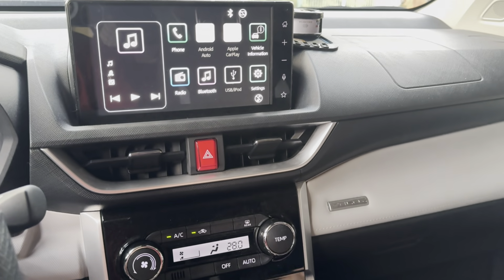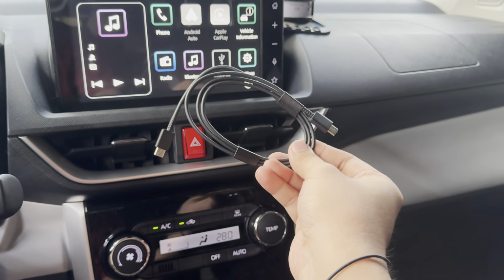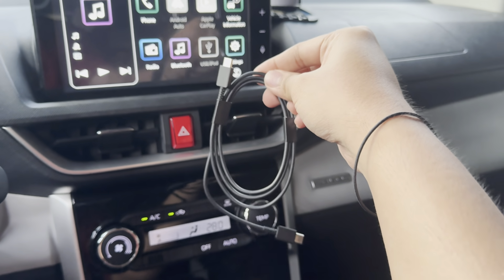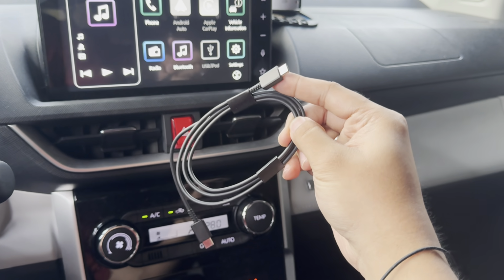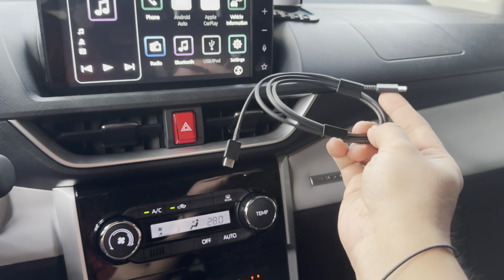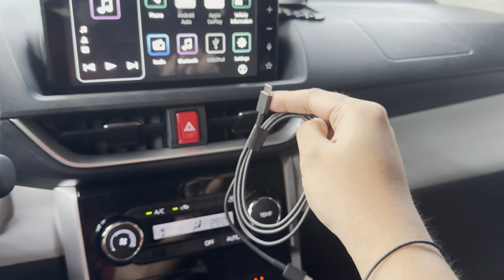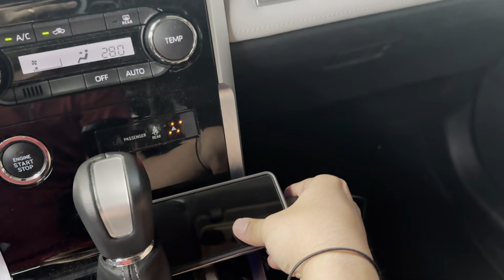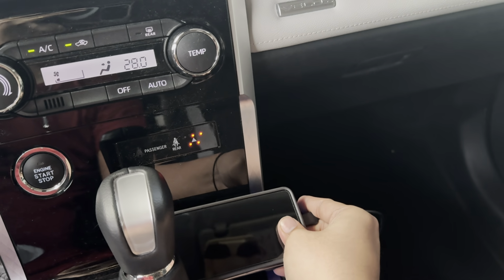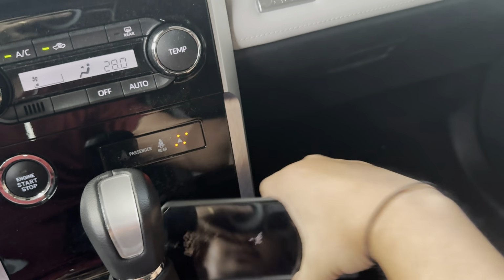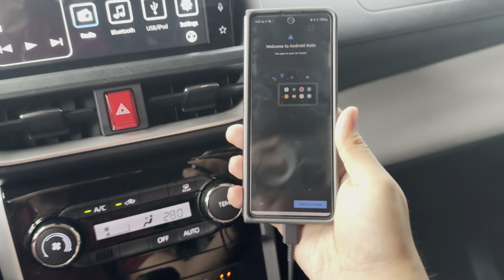Still the same thing, guys. You would need, as much as you can, the original cable that your phone comes with. For this one, it's still Type-C to Type-C. So again, I'm gonna need that Type-C to Type-A adapter. The other end was again plugged into the USB-A car socket. Now let's plug it into the phone's Type-C port.